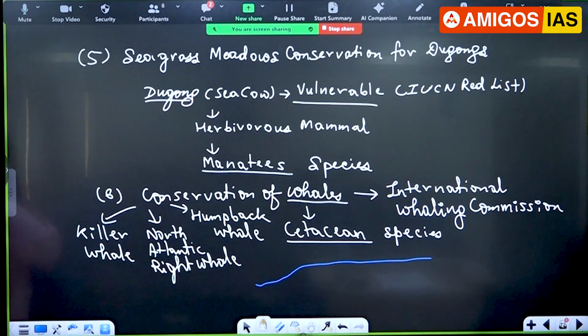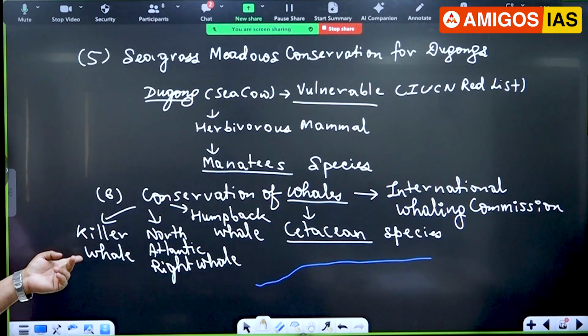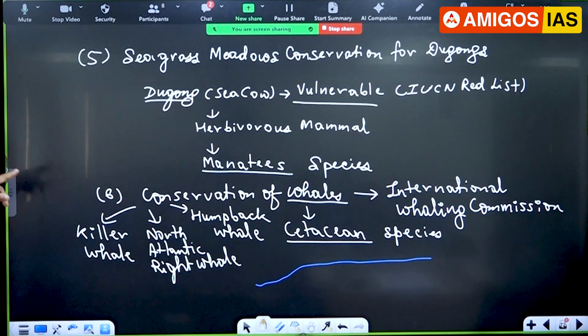What all things are made? There are a lot of products. Even people eat the meat of whale. Japan and others have a big industry for that, and so that's where whale conservation becomes very important. So what I'm saying is that from the ocean perspective, whatever has come in the headlines, UPSC can ask a question on that. You could get a question from there.